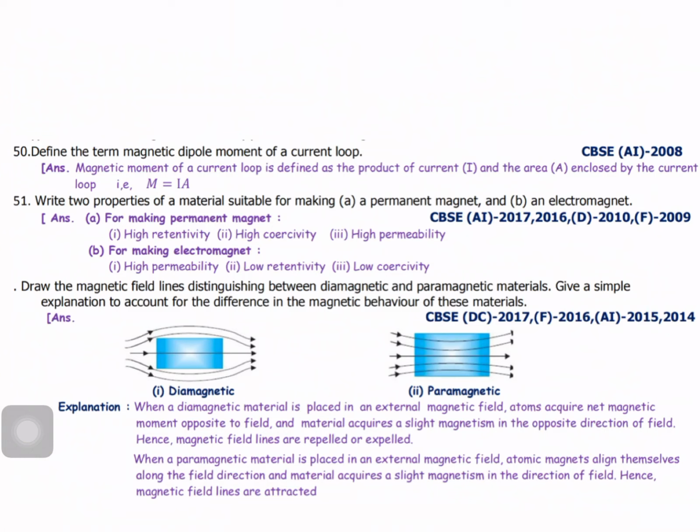For making a permanent magnet, use high retentivity, high coercivity, high permeability. For making an electromagnet, high permeability, low retentivity, low coercivity.